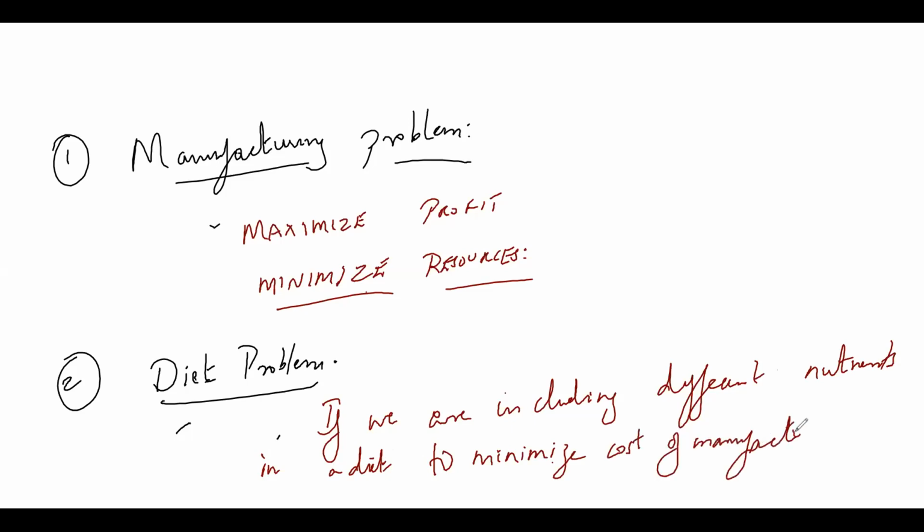I'll tell you a basic thing. Leave the diet; let's take the example of shawarma.